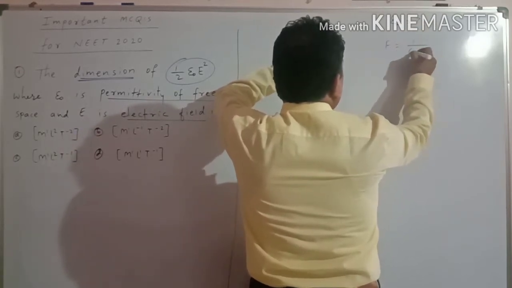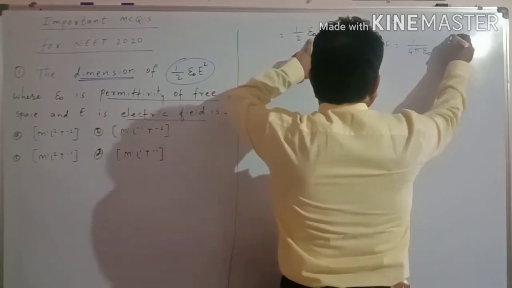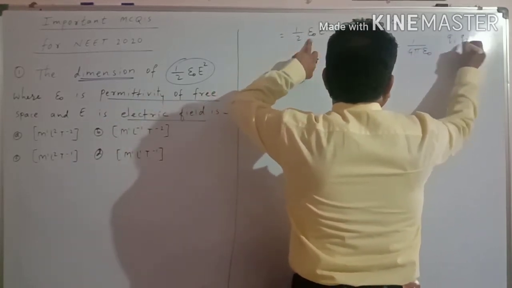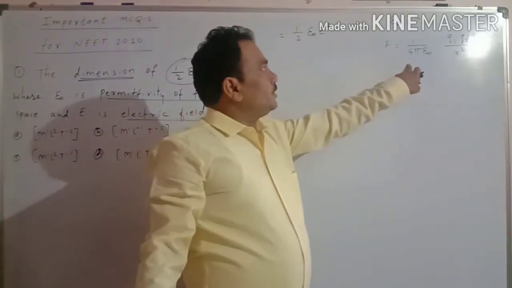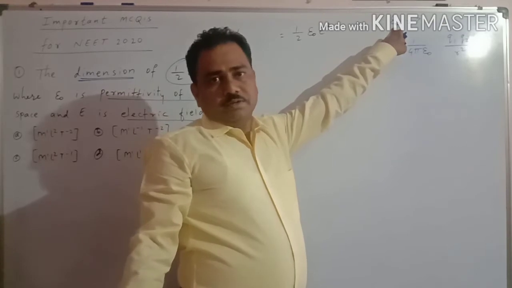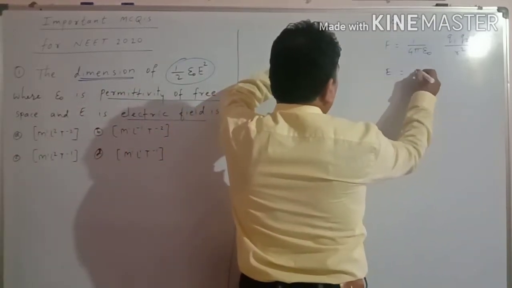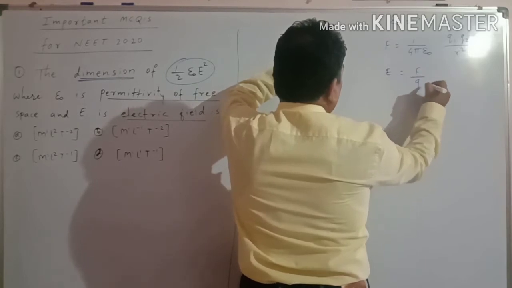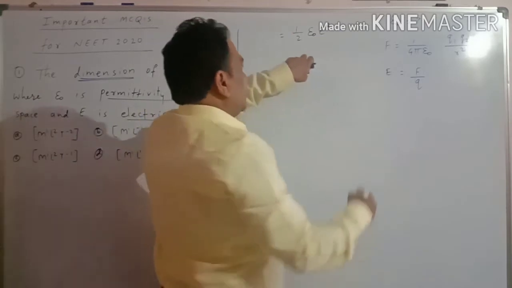What is Coulomb force? 1 by 4 pi epsilon naught into q1 into q2 upon r square. Using this equation we can find the dimension of epsilon naught. After that, E, electric field, is force per unit charge, so using this equation we can find the dimension of E.